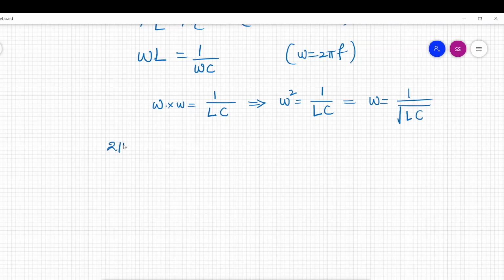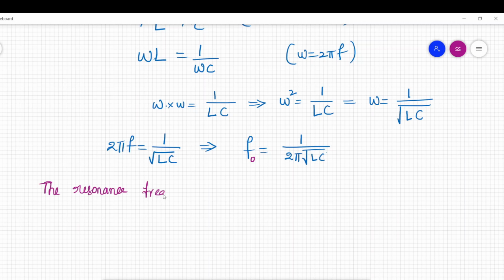Omega is 2 pi F, so that is 1 by root LC. Here this frequency is 1 by 2 pi root LC. So this is the frequency at which omega L equals 1 by omega C. That's why it is called the resonance frequency, F naught or FR. So the resonance frequency F naught will be 1 by 2 pi under root L into C. This is for a series RLC circuit.